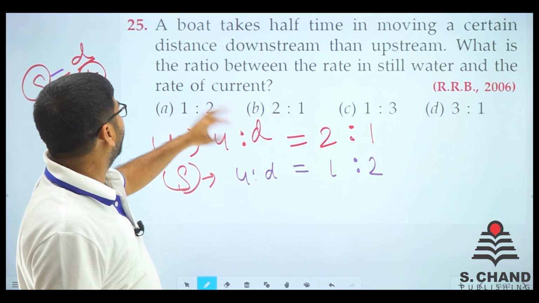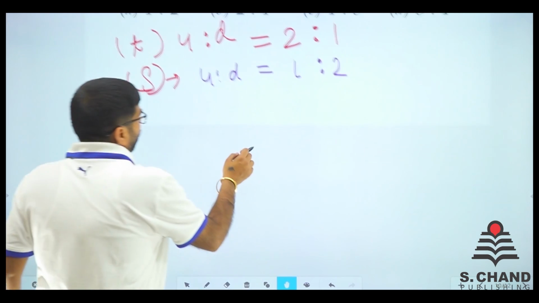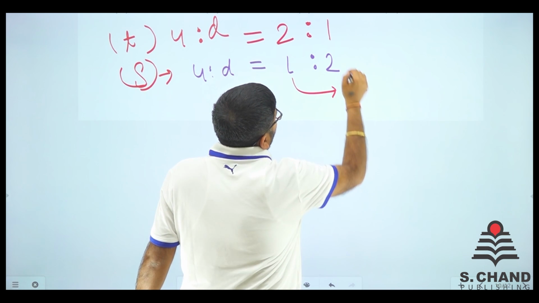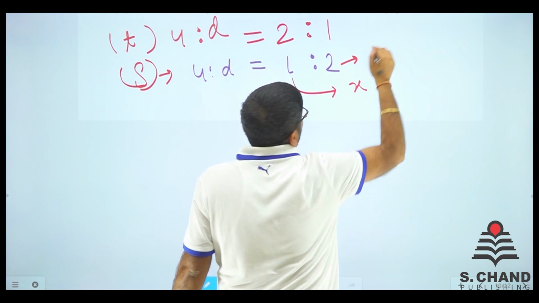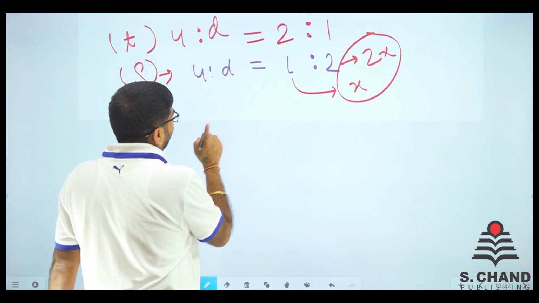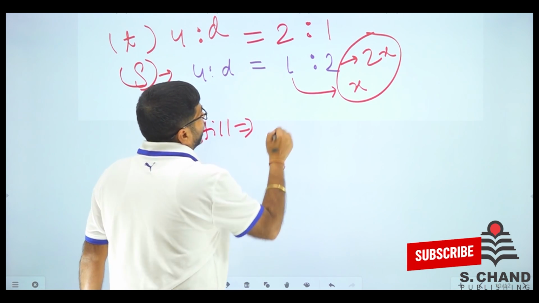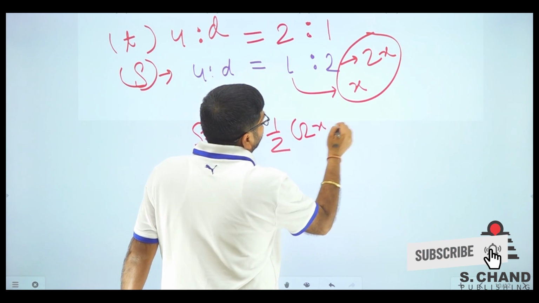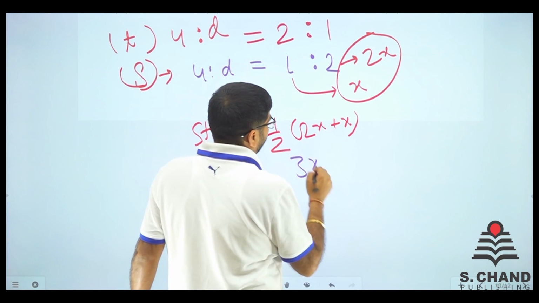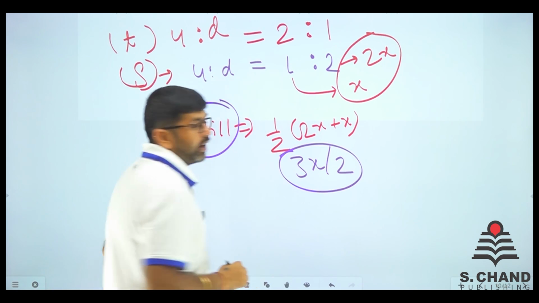Let's consider the upstream speed as x and the downstream speed as 2x. So in still water, the speed will be half of 2x plus x, so it will be 3x by 2.